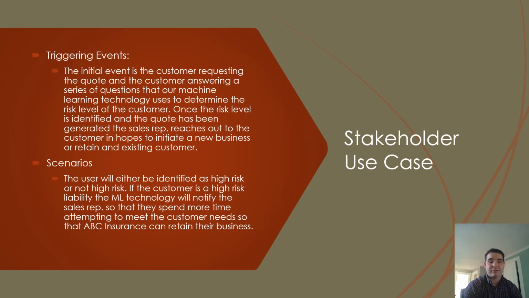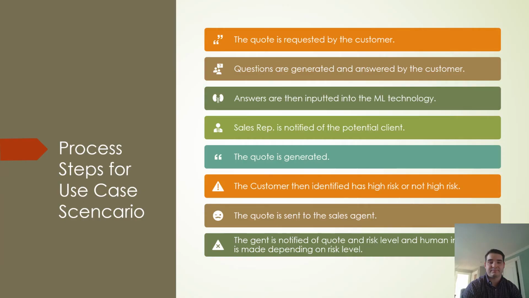A use case, so a triggering event. The initial event is the customer requesting the quote and the customer answering a series of questions that our machine learning technology uses to determine the risk level of the customer. Once the risk level has been identified and the quote has been generated, the sales rep reaches out to the customer and hopes to initiate a new business or retain an existing customer. The users will either be identified as high risk or not high risk. If the customer is a high-risk liability, the machine learning technology will notify the sales rep so that they will spend more time attempting to meet the customer's needs so that ABC Insurance can retain their business.